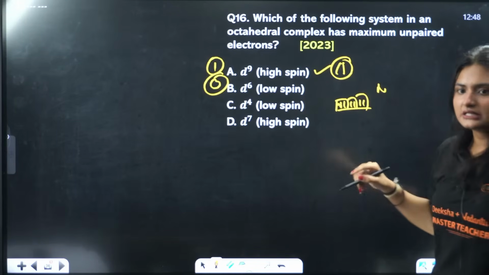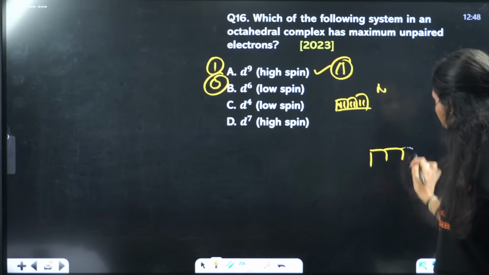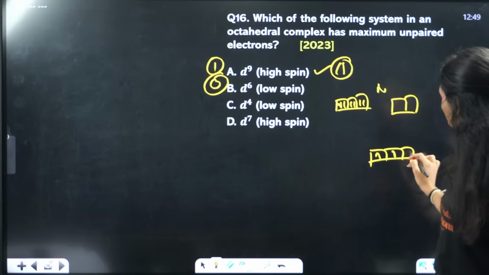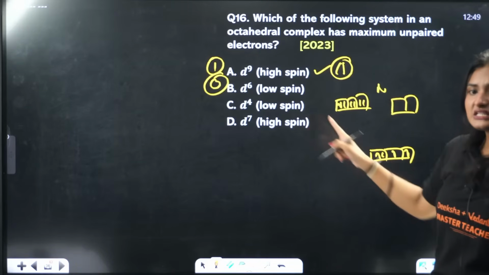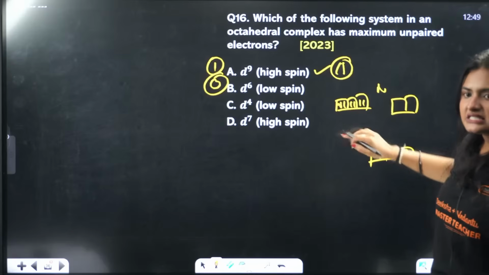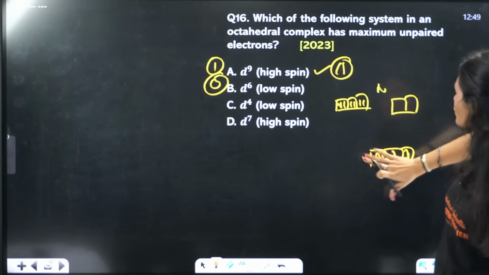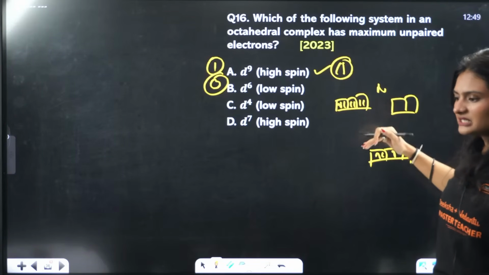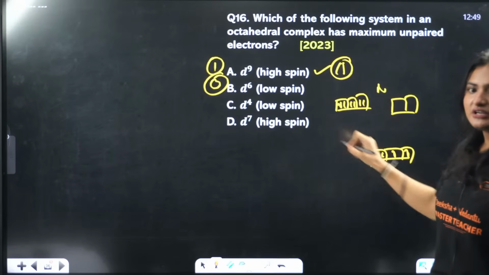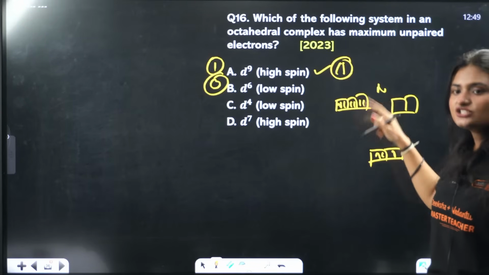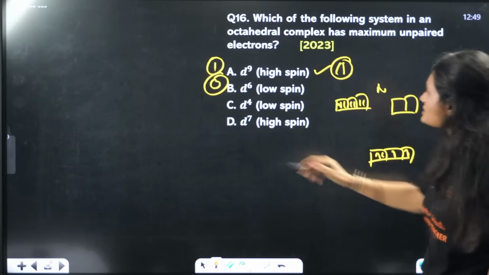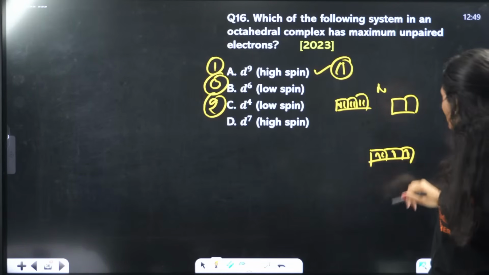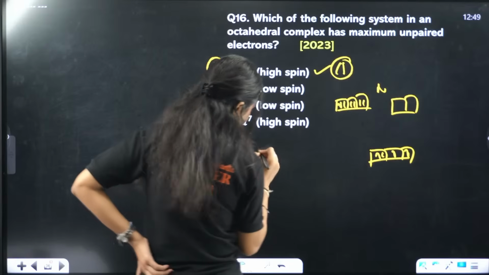D4 low spin: 1, 2, 3, 4. Low spin means there is pairing. High spin means it has crossed the barrier and gone to the Eg orbital instead of pairing. So how many unpaired electrons are there? 2. Now you have D7 high spin. If I am talking about D7 high spin, I'll make it here.